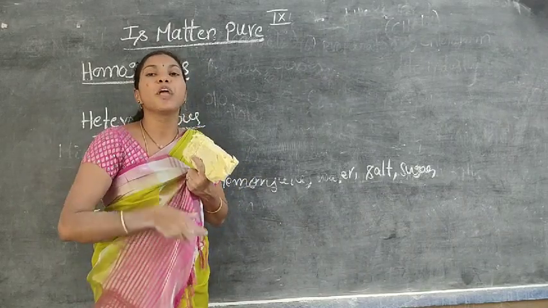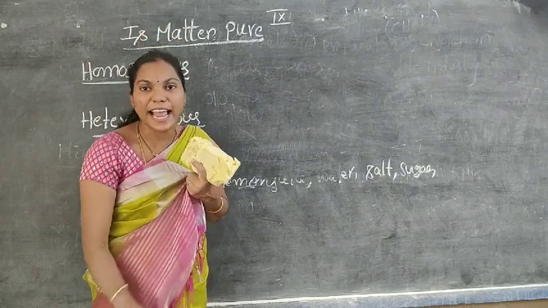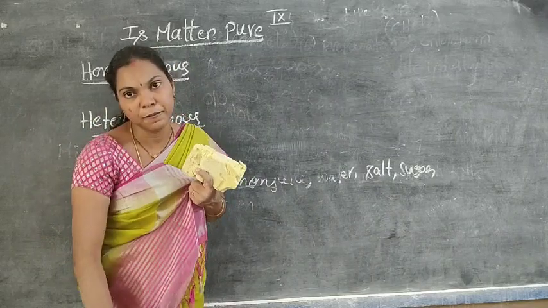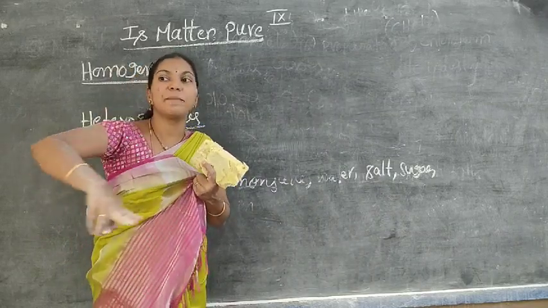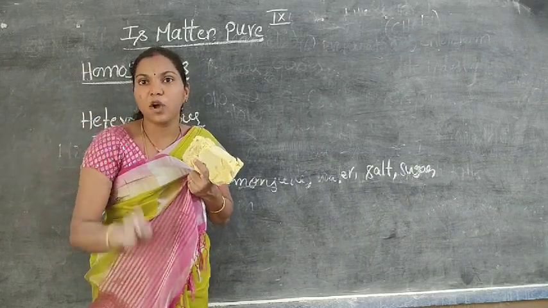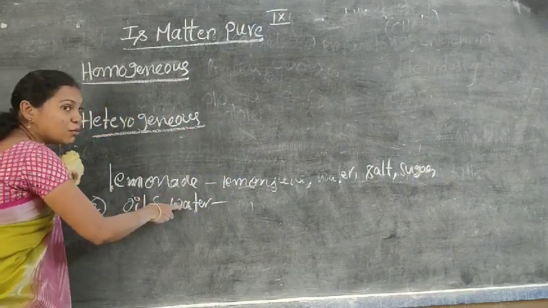We can taste it. Is the composition of the entire glass of juice the same, or after one spoon to another spoon is it different? No. The composition of the lemon juice is totally the same. After taking one spoon, is it different? No, it is not different. Total is the same.